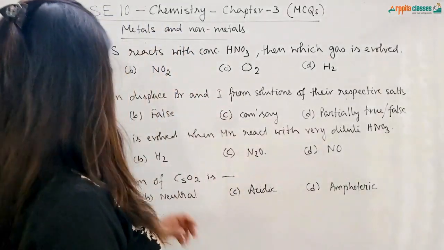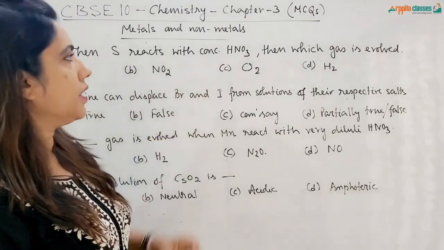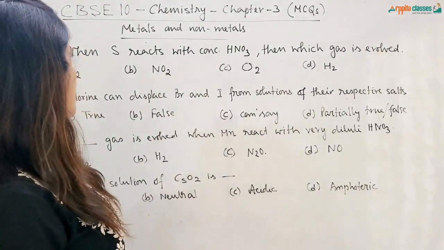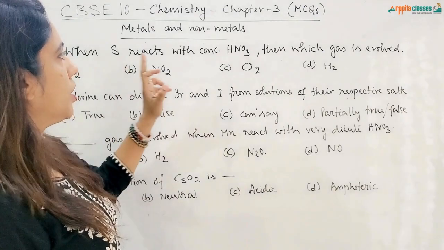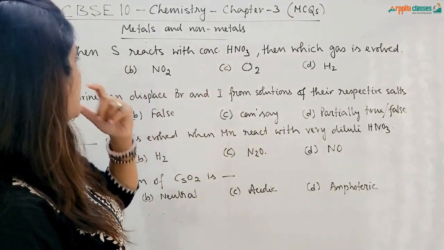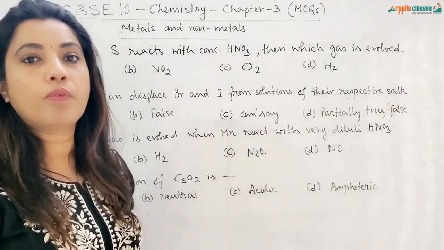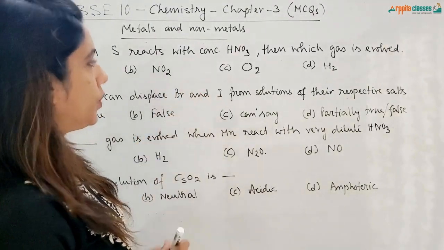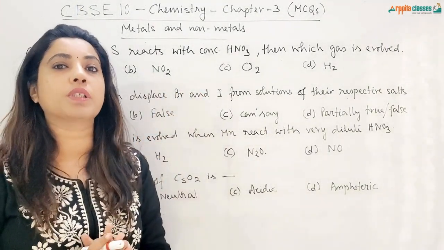So the next question is, when sulfur reacts with concentrated HNO3, then which gas is evolved? Sulfur reacts with concentrated HNO3, NO2 gas will be evolved because concentrated HNO3 is a very strong oxidizing agent.